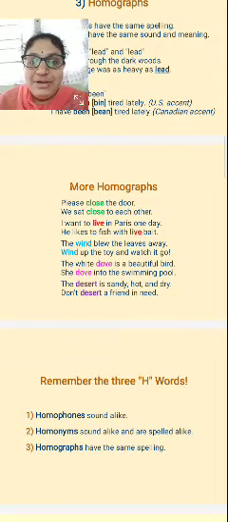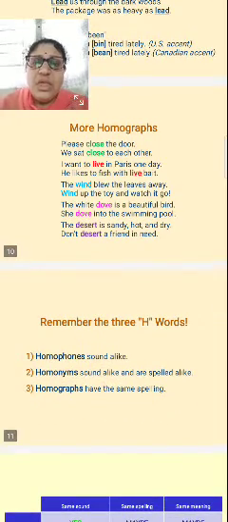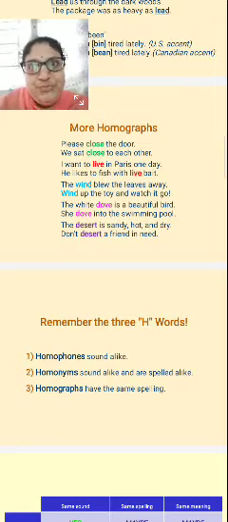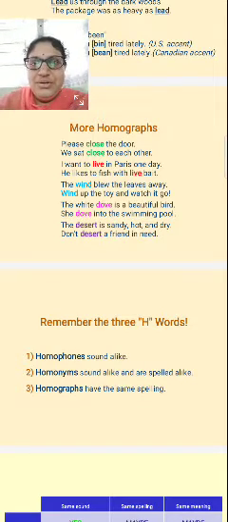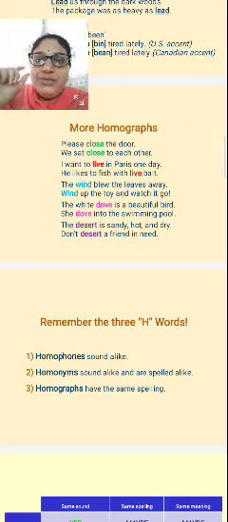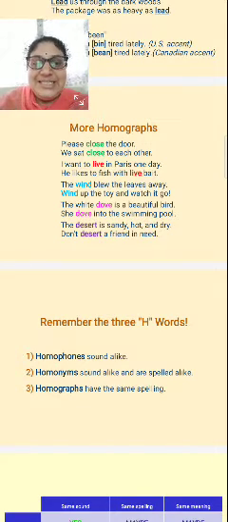I want to live in Paris one day. He likes to fish with live bait. The wind blow the leaves away. Wind up the toy and watch it go. The white dove is a beautiful bird. She dove into the swimming pool, right? She dove. The white dove is a beautiful bird. The desert is sandy, hot and dry. Don't desert a friend in need.